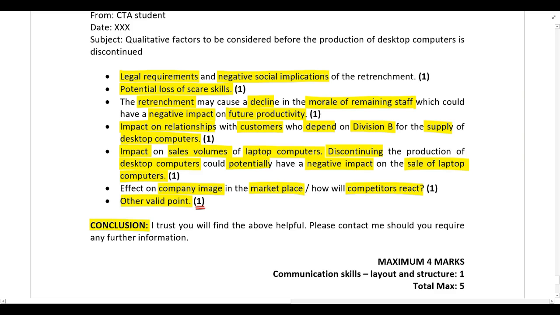All right, guys, but this was very straightforward, very simple. You shouldn't have struggled with this part of the required. And that then brings us to the end of this question.